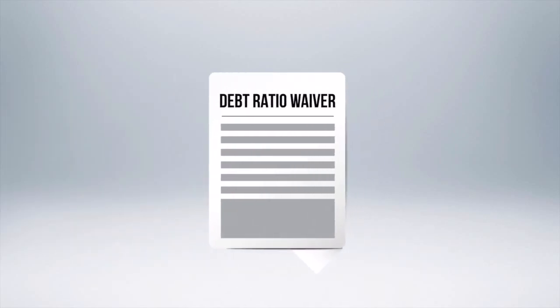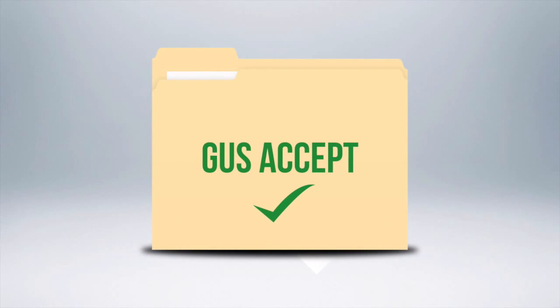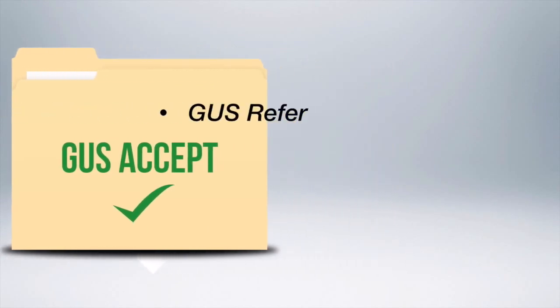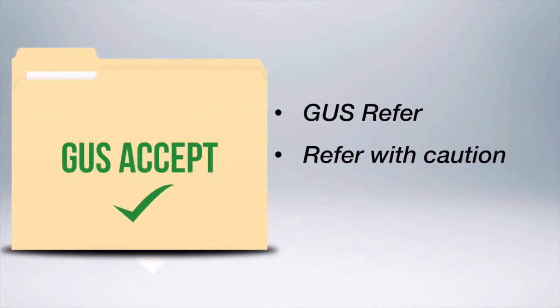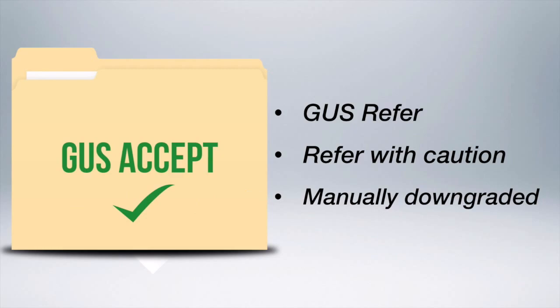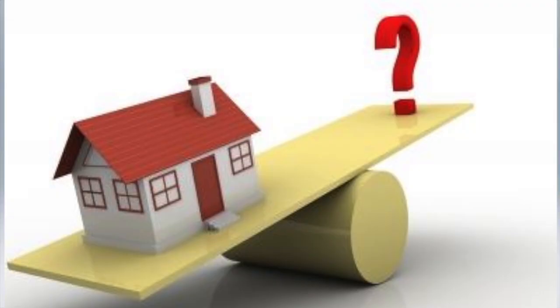Just to clarify, please note that debt ratio waivers are not required on loan files that receive a GUS accept. Today's topic will cover any loan files that receive either a GUS refer with caution, or have to be manually downgraded by underwriting. USDA guidelines define that a debt ratio waiver may be granted if all the following conditions are met.